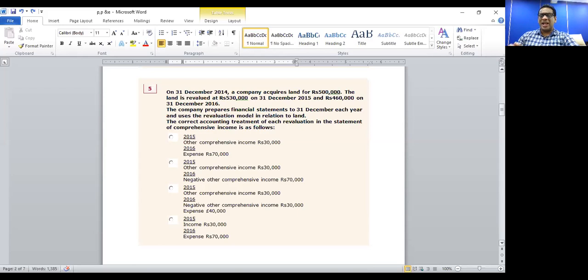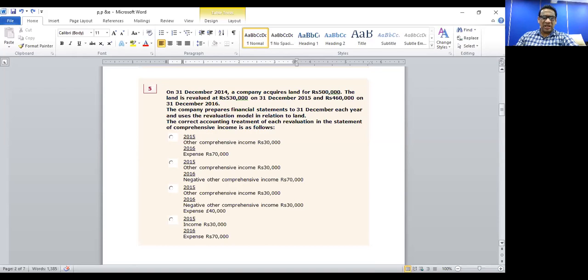The 30,000 relating to the previous revaluation, we debit to the revaluation reserve account and show as a negative figure in other comprehensive income. The remaining 40,000 reduction we show as an expense or loss in the profit or loss statement.